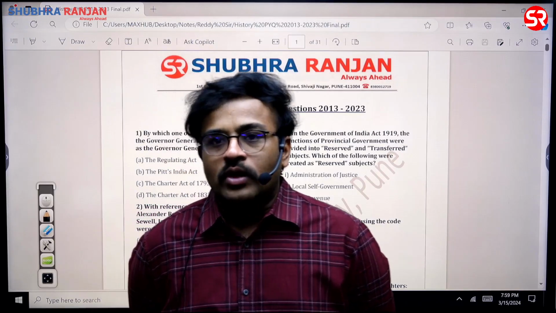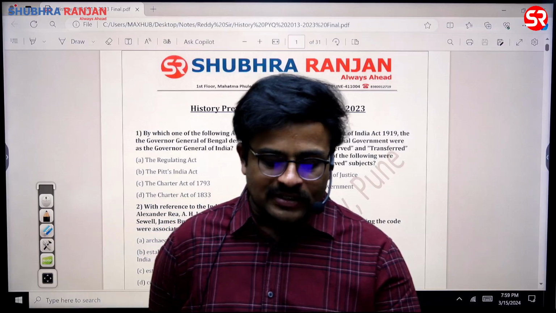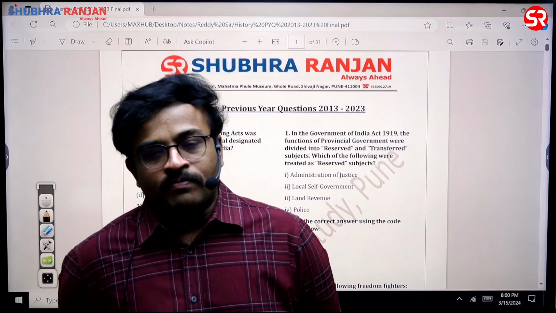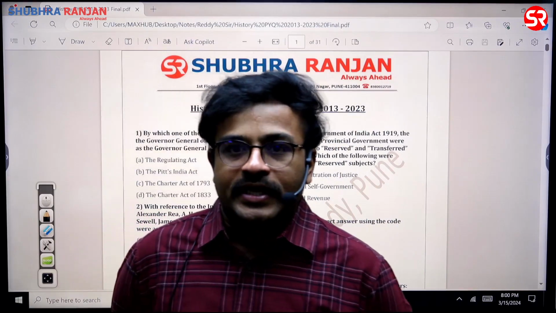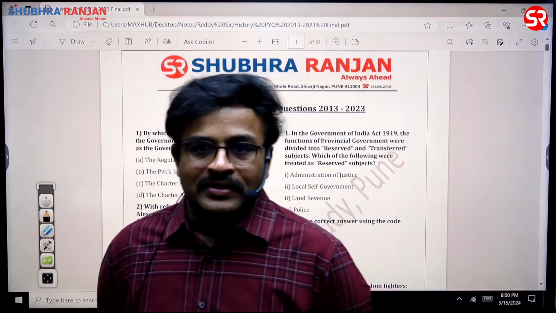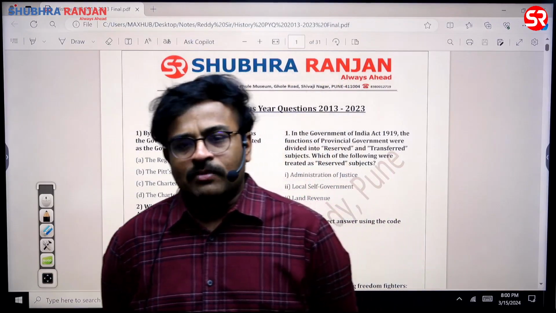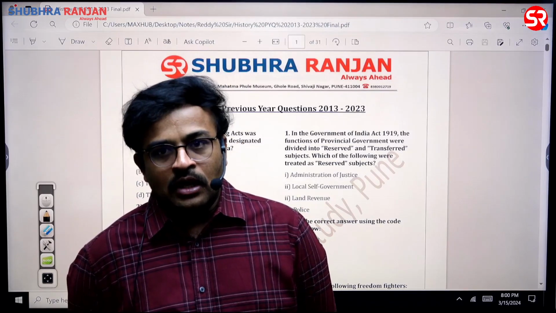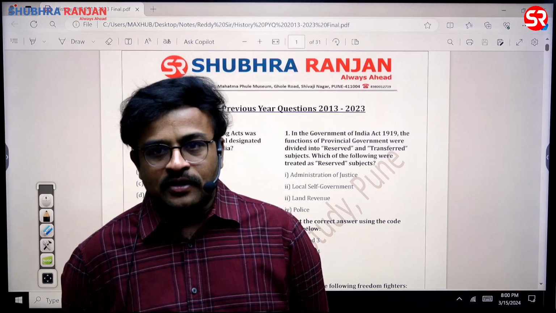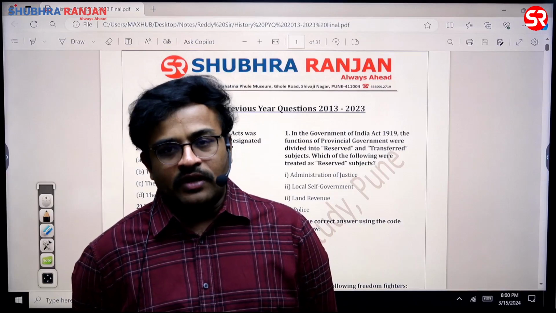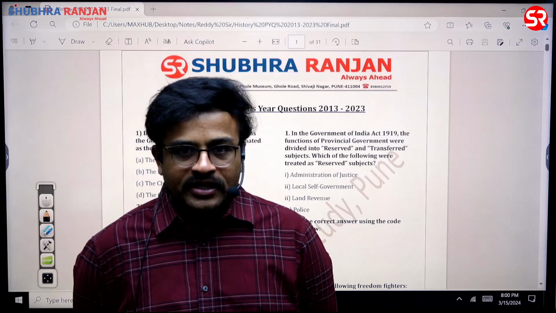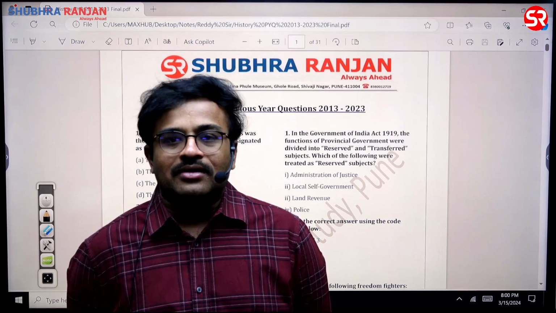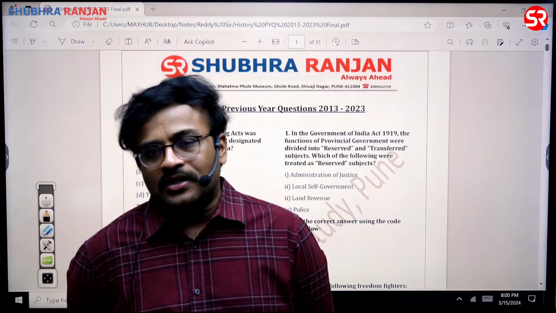Then along with that, one more area of importance that you need to focus upon: many questions are being asked primarily from the extremist section and the revolutionary terrorist section. Two areas of importance: one is the extremist leaders, particularly leaders like Lala Lajpat Rai, Madan Mohan Malavya, and along with that, BG Tilak. On these kinds of leaders, they are asking many questions. Then along with the extremist leaders, there is a section called revolutionary terrorists. UPSC is very intelligently asking questions on revolutionary terrorists, particularly on the names of the personalities. So by giving special focus to the personalities involved in revolutionary terrorism, you have to look at the revolutionary terrorist part too. One is extremist, the second one is revolutionary terrorist.